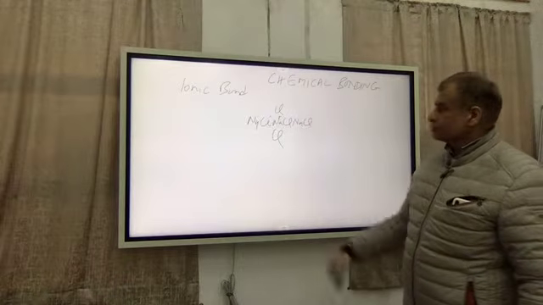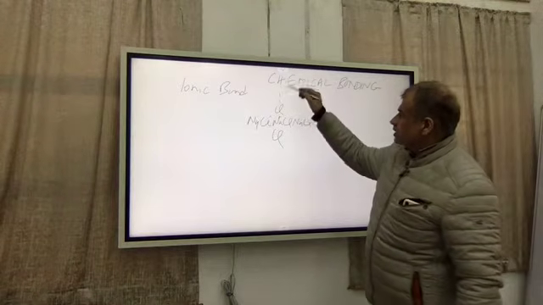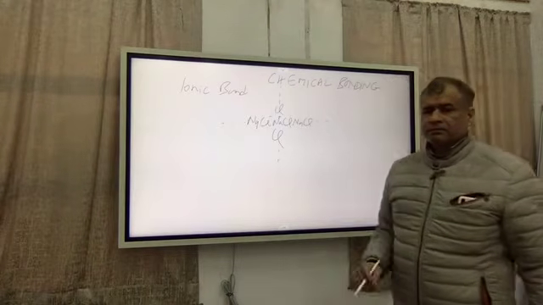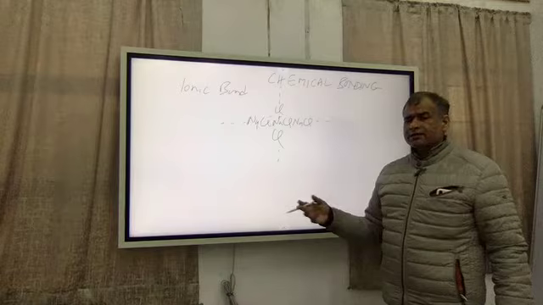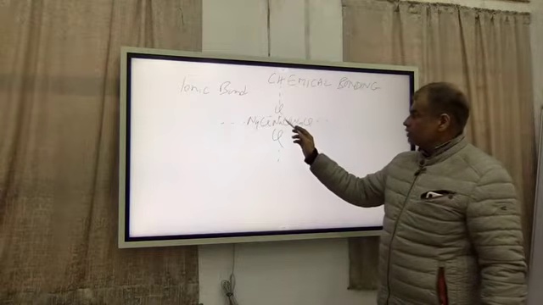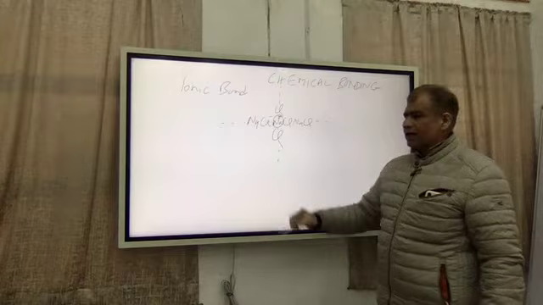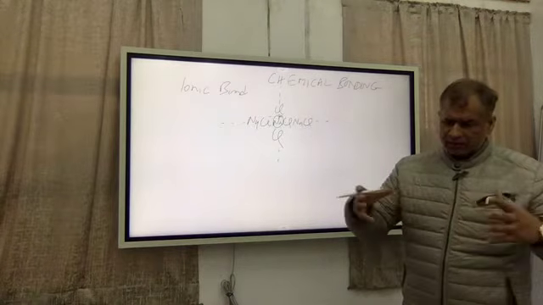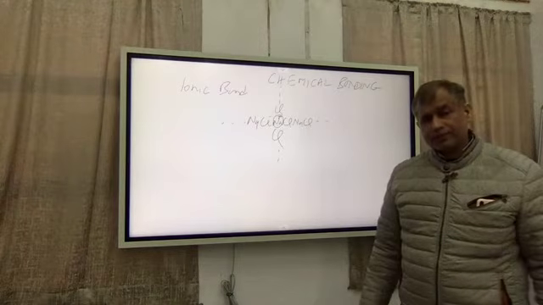That's it. And this will extend almost infinitely, we can say. So what you will see is that one sodium ion is surrounded by 6 chloride ions, and this network will extend in 3 dimensions.